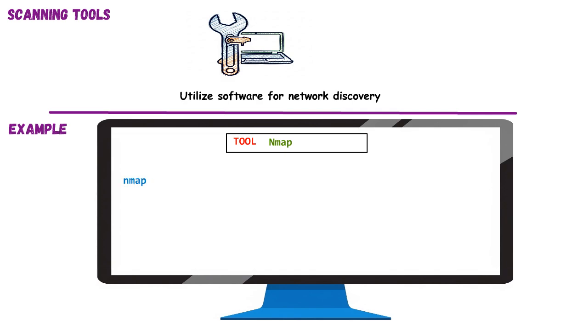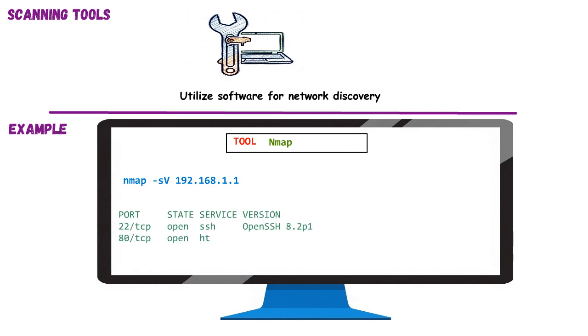We use Nmap with the -sV flag, followed by the target IP address. This command instructs Nmap to attempt to determine service versions on open ports. The result shows us the port numbers, their state, the service running on them, and importantly, the version of that service. For example, we can see SSH and HTTP services with their respective versions. This information is invaluable for both attackers, who can identify vulnerable software, and defenders, who can ensure all services are patched and up to date. Knowing your tools is key to effective network security.